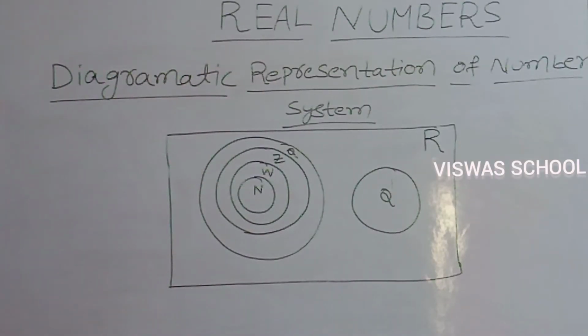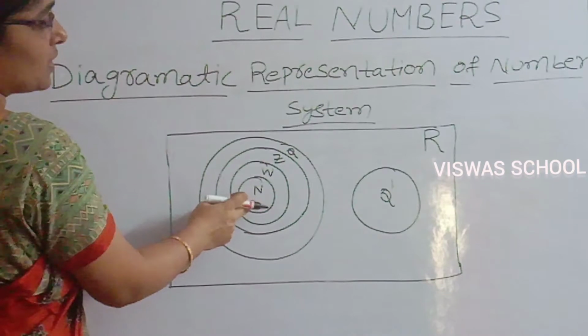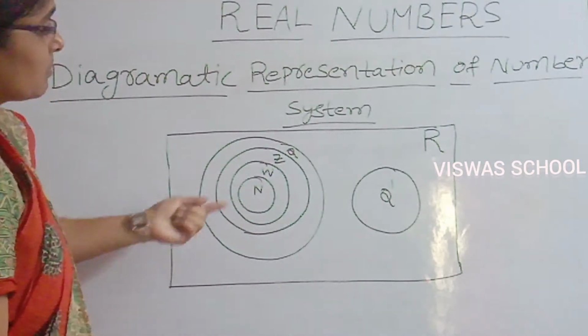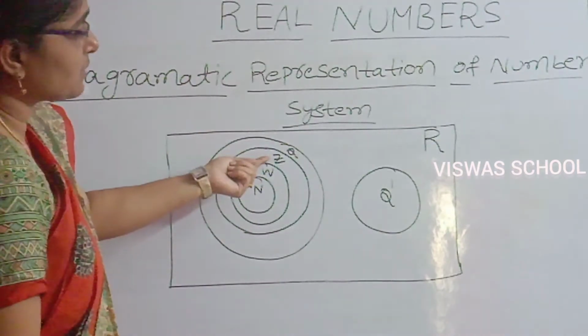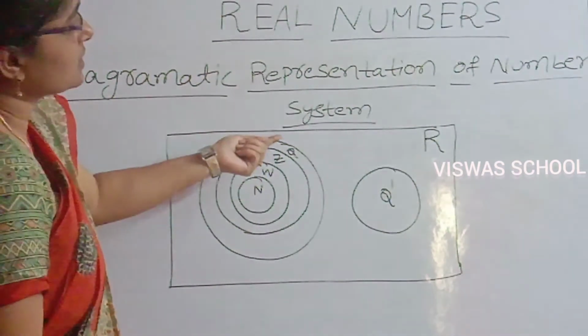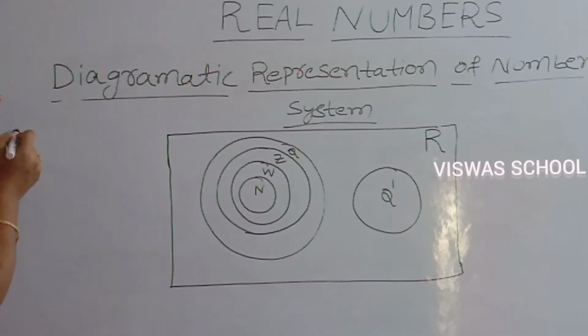Now let us see the diagrammatic representation of the number system. Once you observe this diagram, what does it represent? Natural numbers is a subset of whole numbers. Whole numbers is a subset of integers. Integers is a subset of rational numbers. Now let us see.